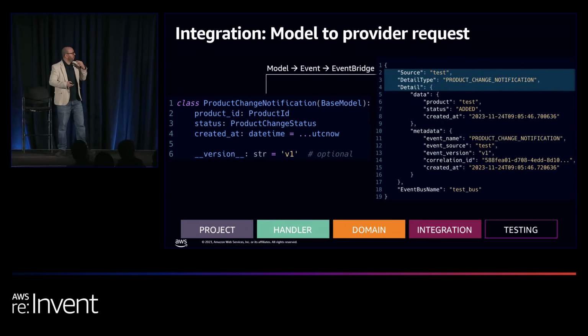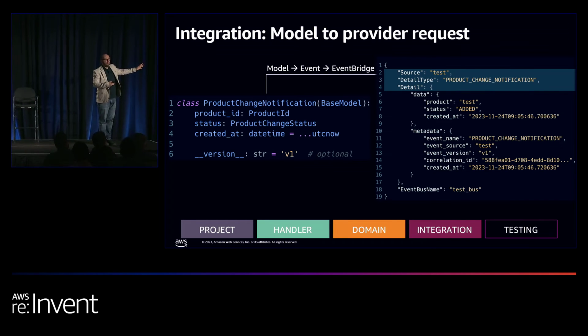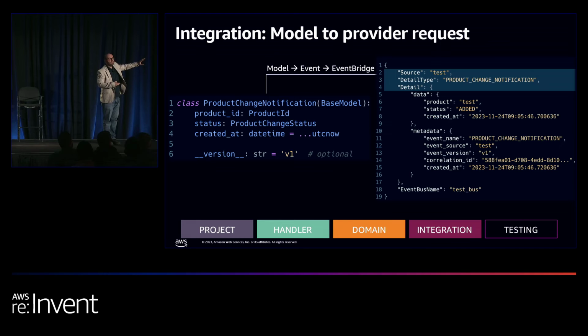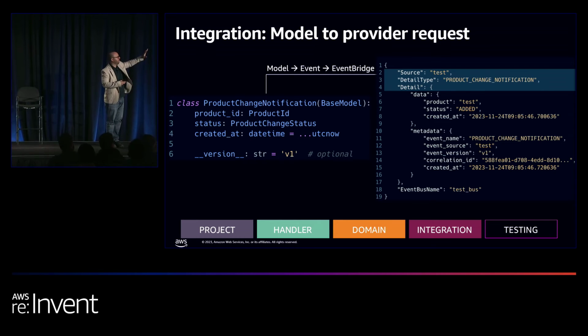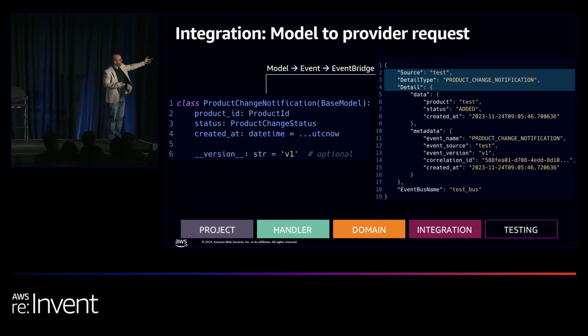And then for EventBridge, at the end, the API will look like this. If you ever use EventBridge, you already know some of these fields. So we use the metadata and the event standard that we created to fulfill some of these fields: the detail type, what's the data inside, what's the event bus name, etc.